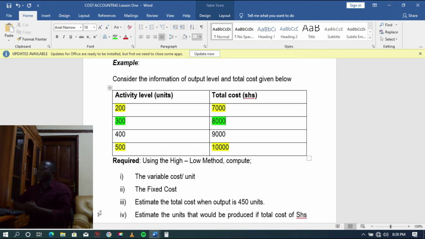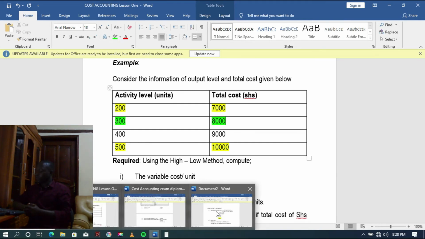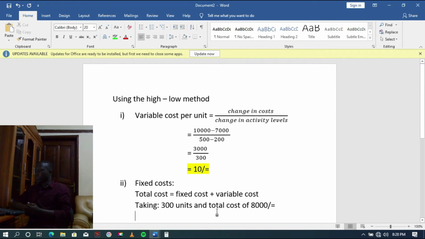Now, for us to determine the fixed cost, we choose any activity level. For example, you can choose 200, 300, 400 or 500, with its corresponding total cost.